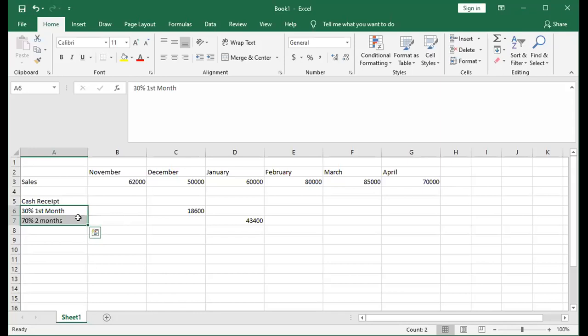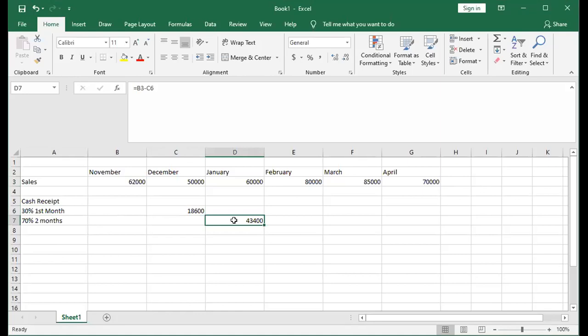Okay, so if there is any cash sales, so basically the November sales, the cash will be received in November. But in our case now, the sales are credit sales, and it tells you that 30% will be received 1 month after the sales, and the remaining 70% will be collected 2 months after the sales.